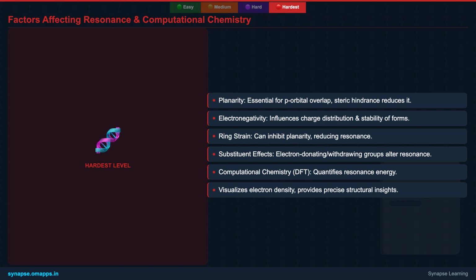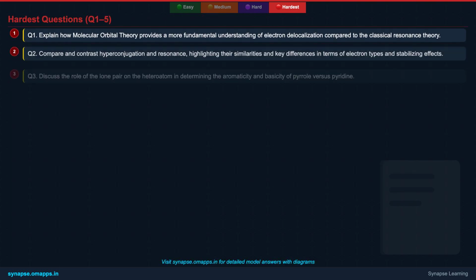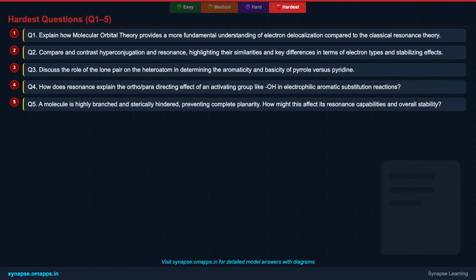Finally, computational chemistry has revolutionized our understanding of resonance. Advanced methods like DFT can accurately calculate resonance energies, visualize electron density distributions in resonance hybrids, and provide quantitative data that moves beyond qualitative descriptions. This allows chemists to predict and understand the behavior of molecules with unprecedented precision, bridging the gap between theoretical models and experimental observations. You've journeyed through the most advanced aspects of resonance.